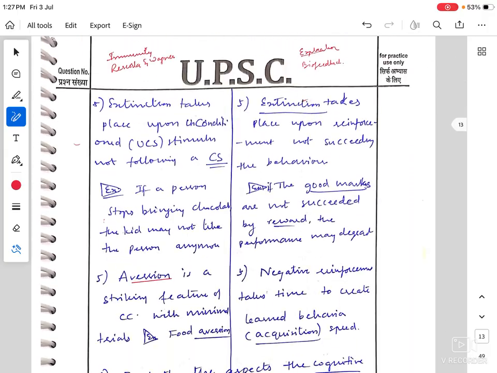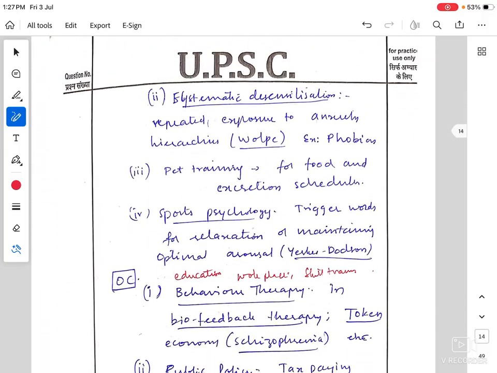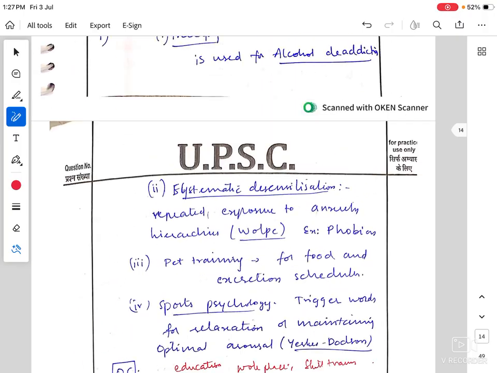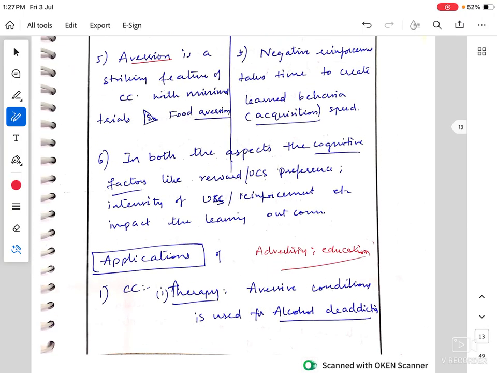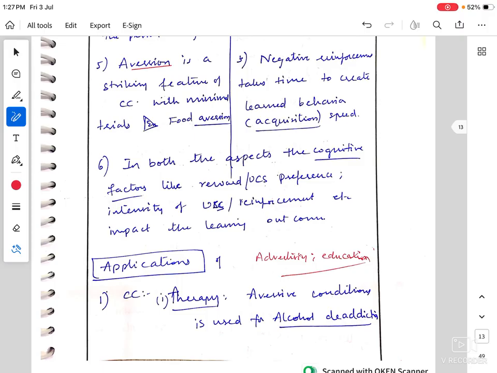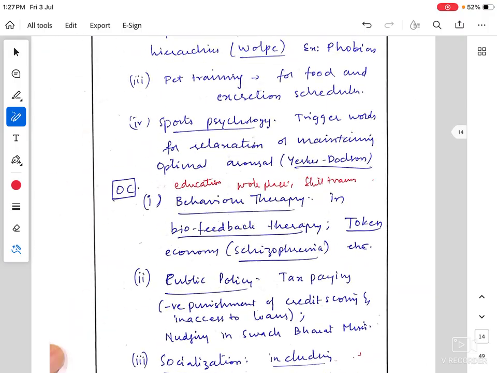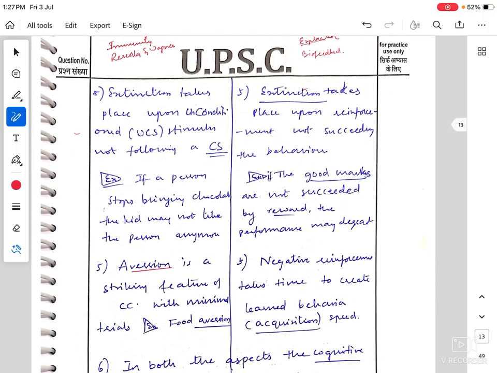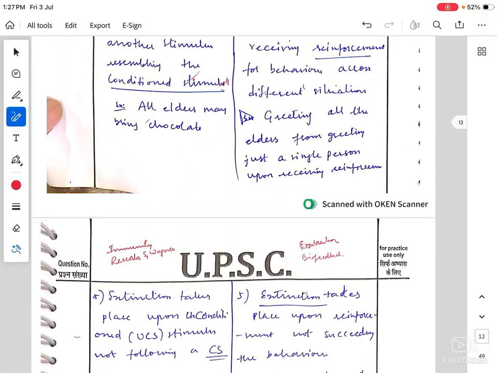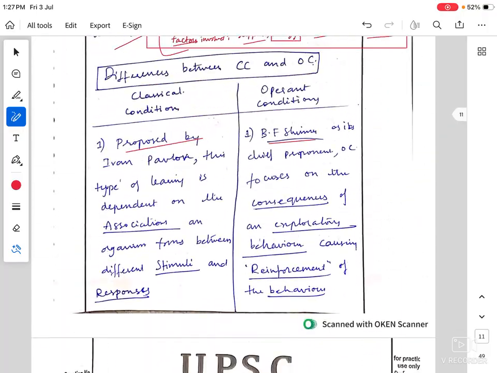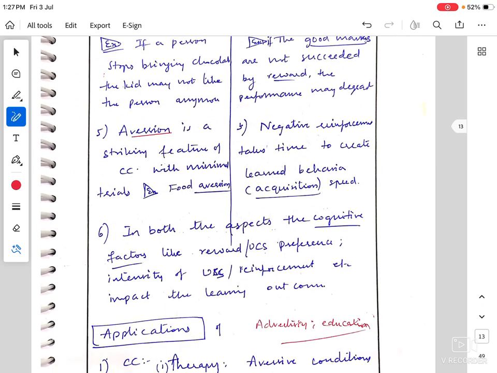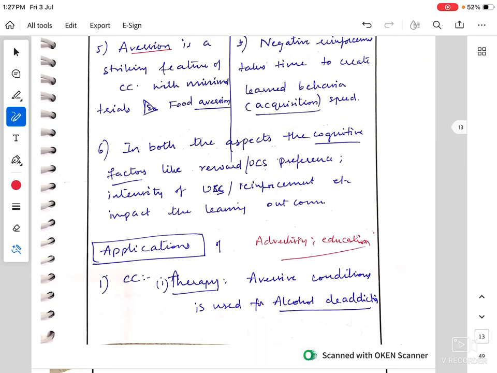Next, coming to the second half of the question, I wasn't so well versed with the applications of classical and operant conditioning at that point of time when I was writing this exam. So I strategically left a little less space for this in the second half of the question. If I am writing it again, I will divide it into two pages. So pay attention to that also. Plan your answer, especially for 20 markers.